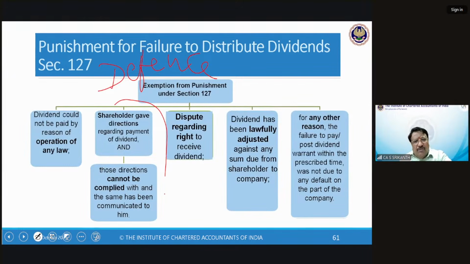Friends, this particular defense today is not available to listed companies. In fact, nobody, because all shares are dematerialized, you need a DP account, the bank account is there. So he cannot give any special instructions. He has to take it in his account. This provision is there from time immemorial in the law, therefore they've not taken it out. But today, it is very rare for this to be invoked.